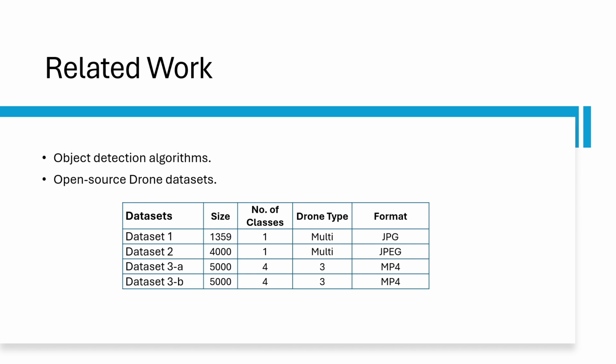Moving to the third dataset. In the third dataset, it contained 2 types of videos, the infrared videos as D3A and visible videos as D3B. This dataset had 4 classes: airplane, birds, drones, and helicopters. In the drone class, there were 3 different types of drones. The total number of annotated videos was 650. We extracted the videos into images with their annotations. The format of the annotation and the content were manipulated mathematically. It's worth mentioning that the above datasets have limitations, such as a limited number of drone types, and the ratio of each drone type is not specified.